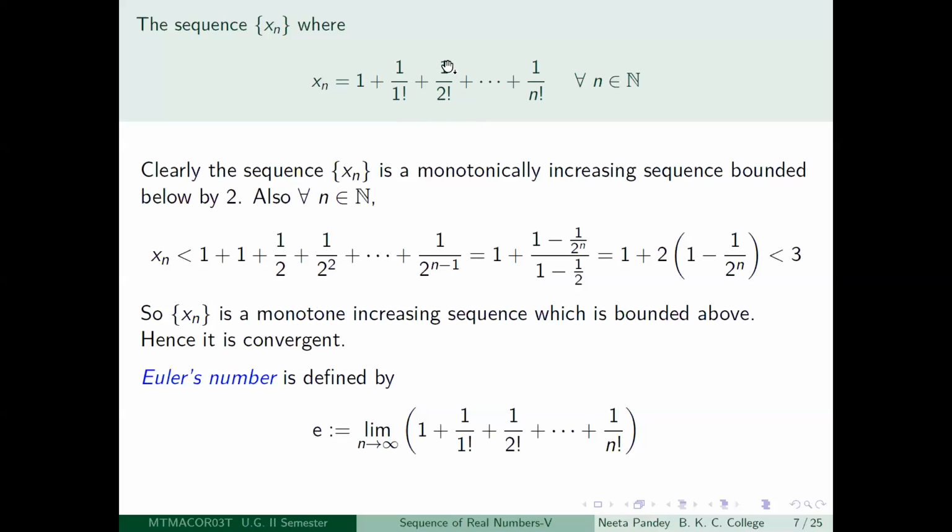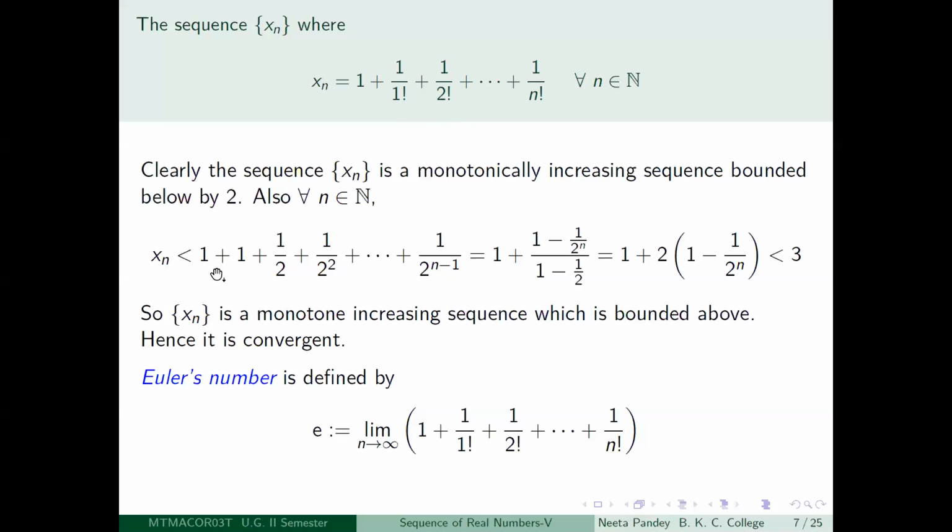So if you replace each of these like that, what do you get? You get xn becomes less than, and strictly less than, 1 plus 1 plus half plus 1 by 2 squared plus 1 by 2 cubed and so on till 1 by 2 to the power n minus 1. Now you notice, what is this?